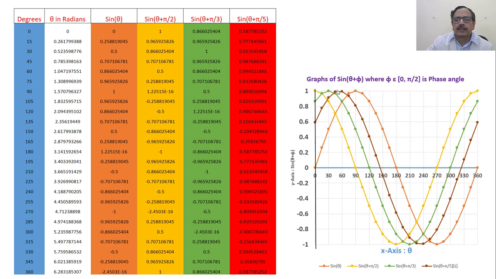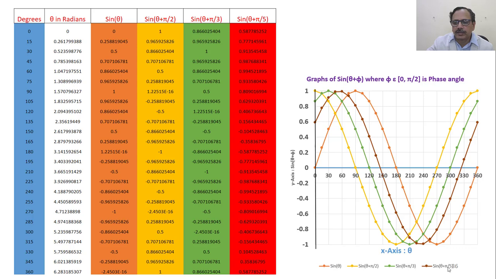Here it is sine theta plus phi, where phi ranges between 0 and pi by 2. So sine theta plus pi by 2: when you add a phase of plus pi by 2, you observe that it starts here instead of starting from here. The cosine function starts from here. When t is equal to 0, it starts here, goes on and comes up like this. Whereas for sine theta plus pi by 3, the green line, it starts here and goes like this.